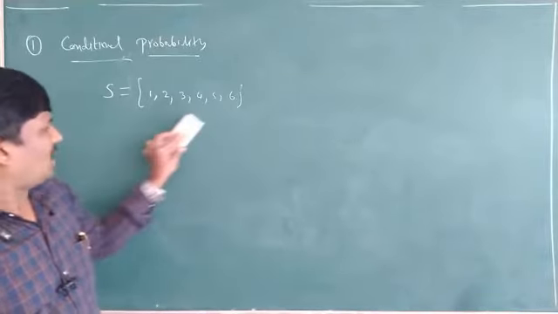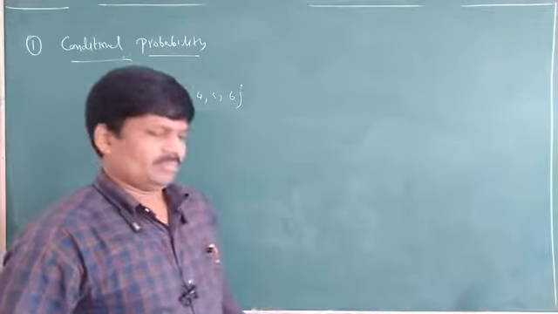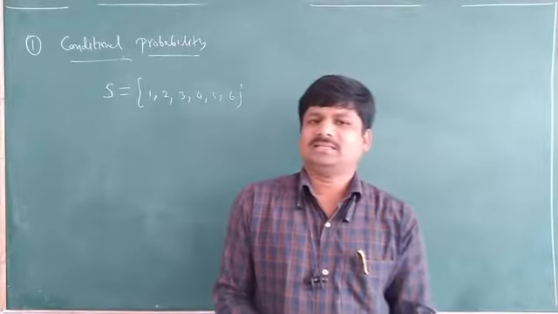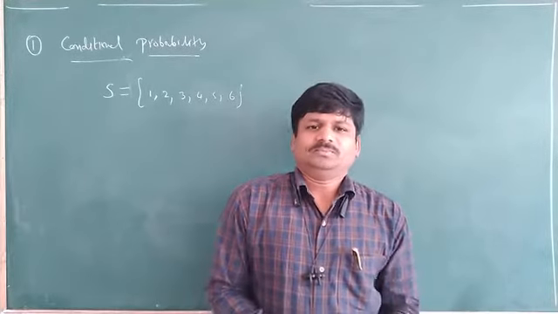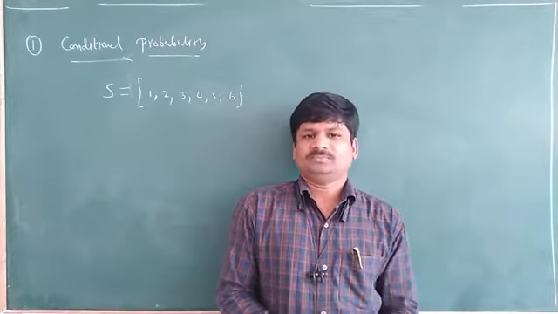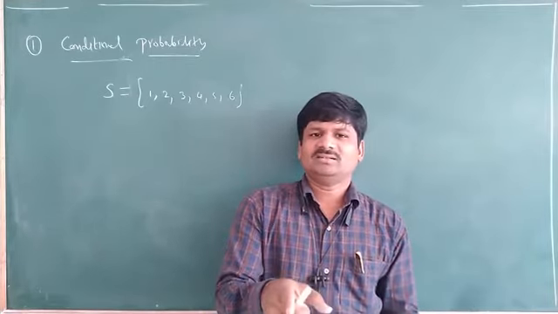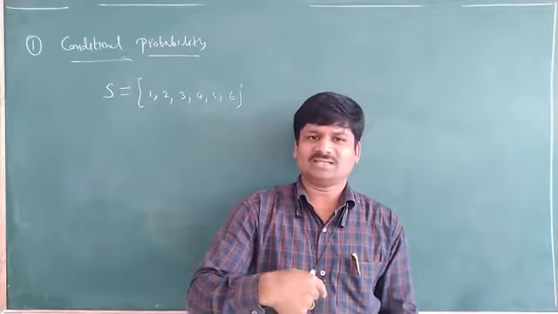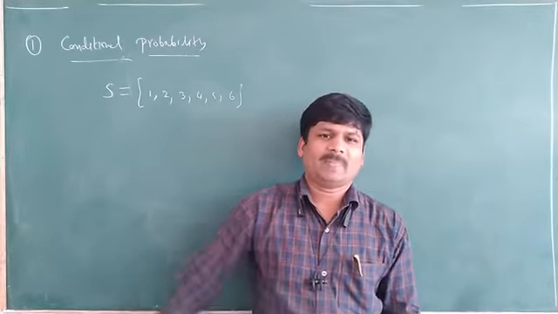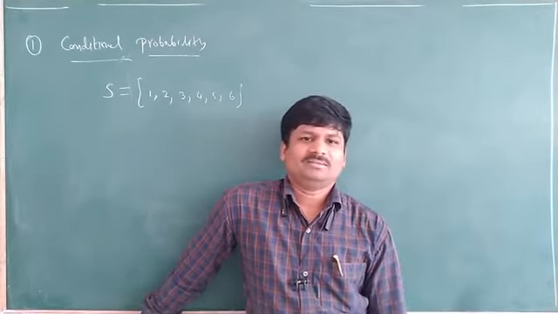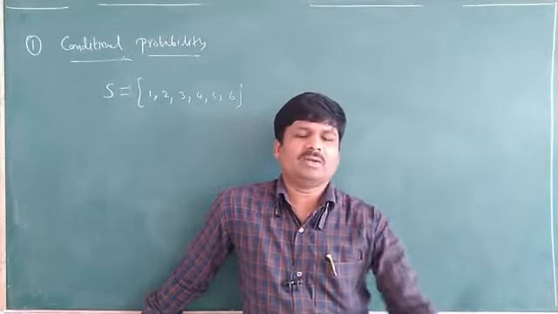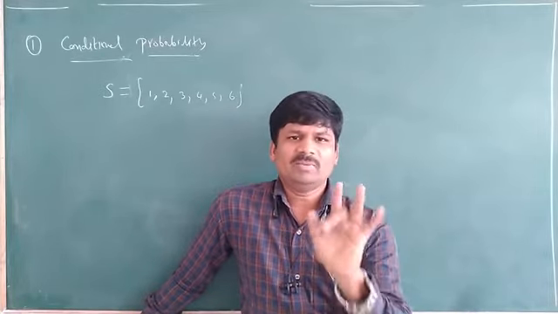Now I am asking one question. I rolled a die. After rolling it, I observed, or I know, that it is an even number, which means maybe 2, maybe 4, maybe 6.